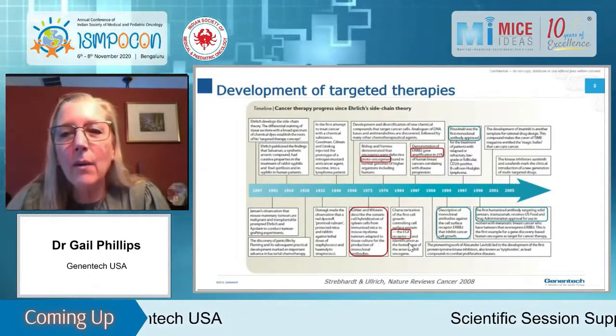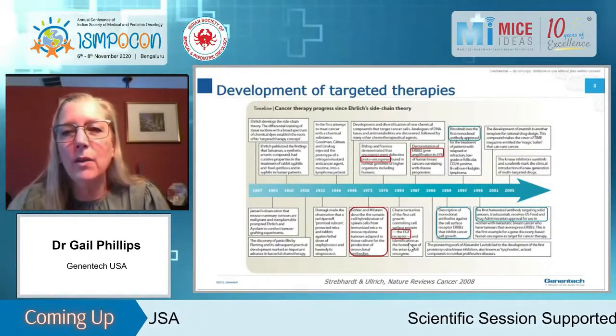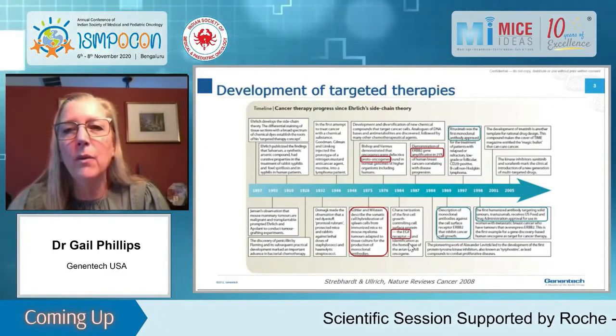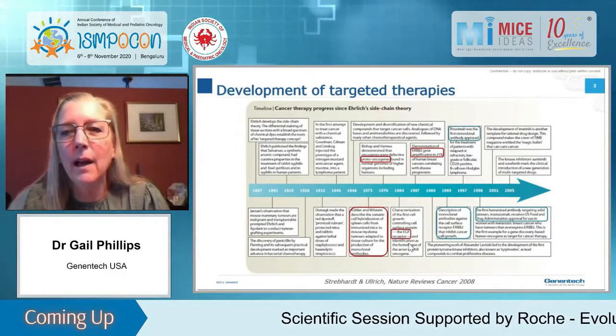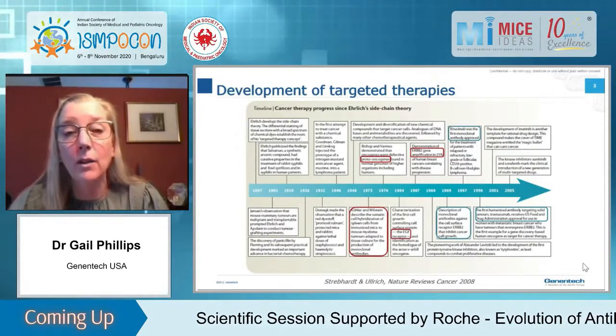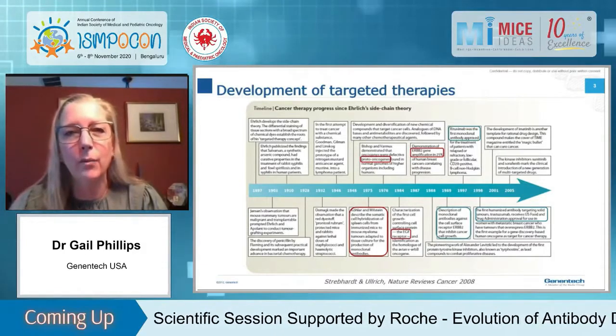And then following that were the development of antibodies to both EGF receptor and HER2, the approval of the first antibody for therapy, which was rituximab, and in 1998, the approval of trastuzumab, which was the first approved antibody for a solid tumor indication, which was HER2 positive breast cancer.